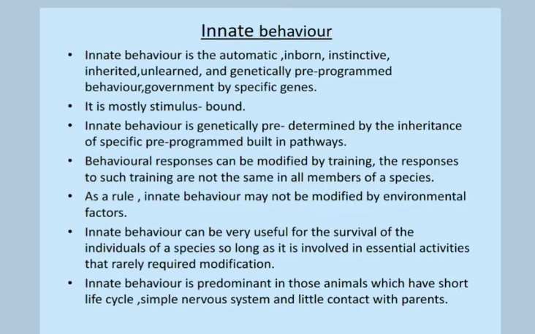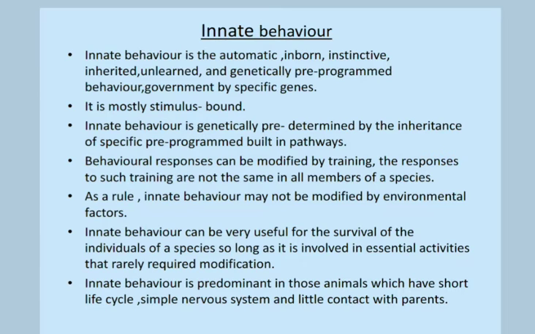The patterns of instinctive behavior evolve and get refined and perfected through natural selection over many generations. Their adaptive significance lies in the survival value they provide to the species and also in their freedom from higher nerve centers. As a rule, instinctive behavior may not be modified by environmental factors. However, in many species, it undergoes modification due to the interaction with the environment.